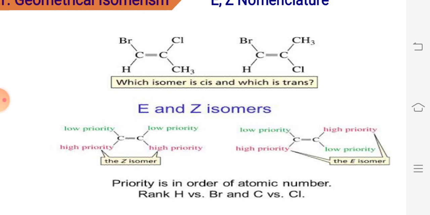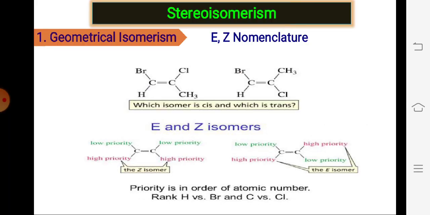So there are very simple rules. First of all, select the sp2 hybridized carbon, look at the substituents or groups, give the priority based on the atomic number, and give the numbers 1 and 2. Then move toward the second sp2 hybridized carbon, decide the priority again, give the numbers 1 and 2, and look at the positions of 1 and 2 on both sides. Finally, you can simply find out which one is the Z and which one is the E isomer.